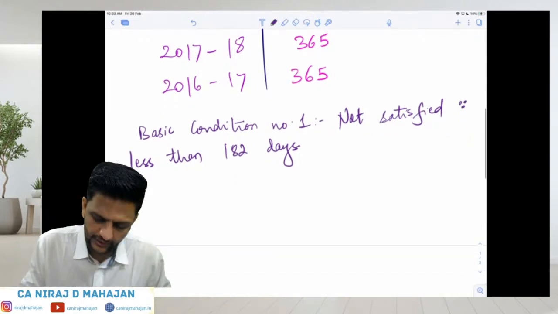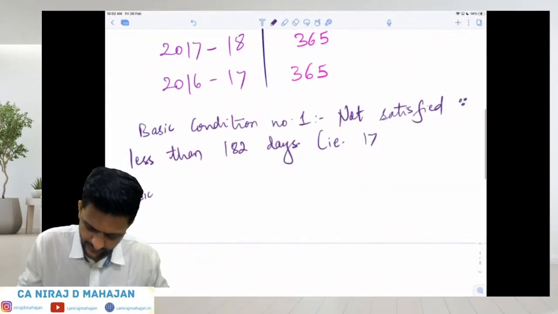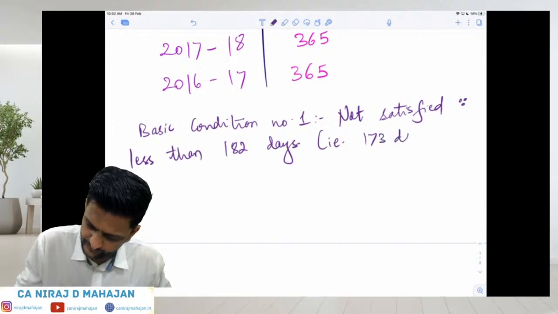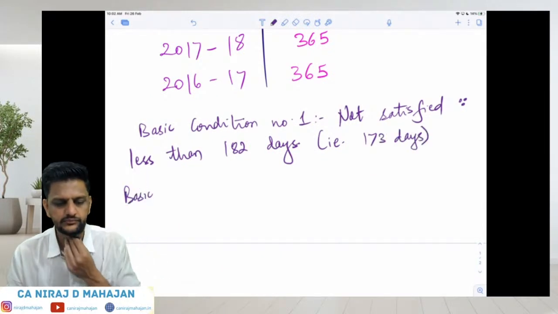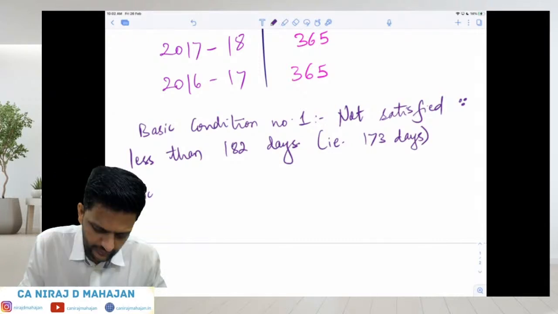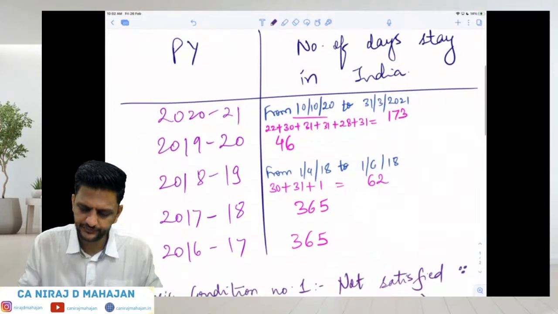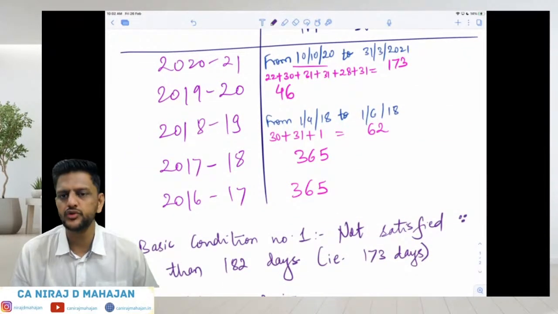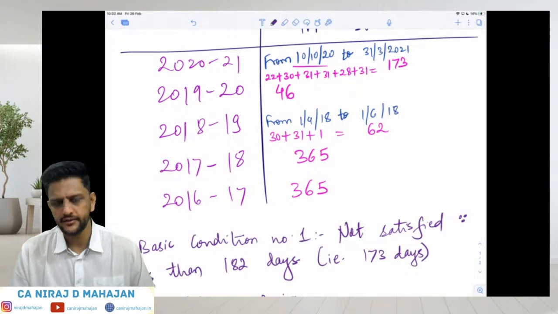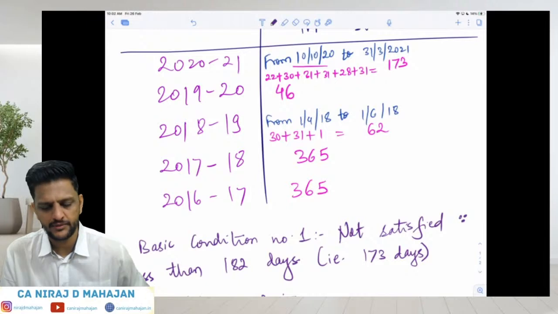Then basic condition number 2. You can write, and that is how many days? 173 days. Okay. Then basic condition number 2: satisfied or not satisfied? Absolutely satisfied, because in the current year he is there for more than 60 days, and in the last 4 years obviously he has been more than 365 days.